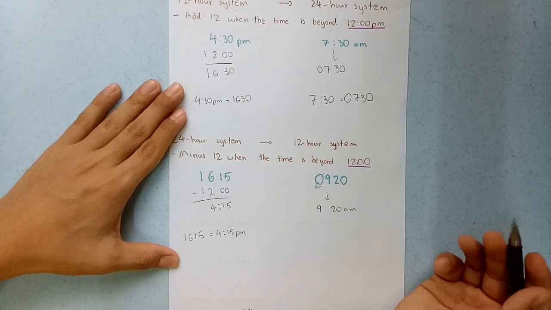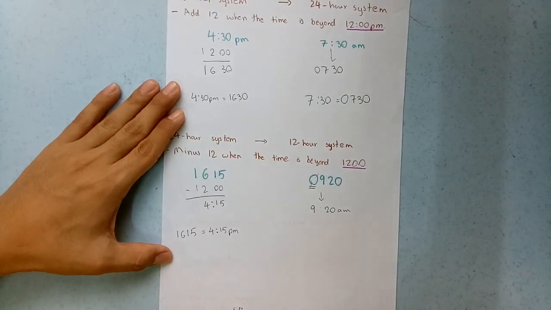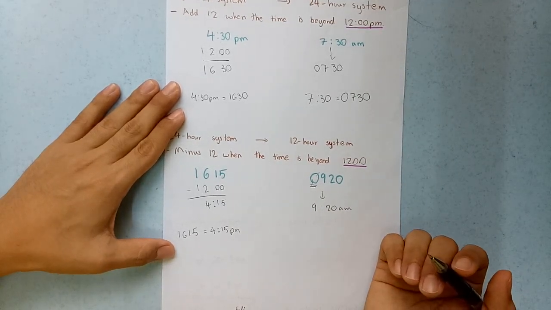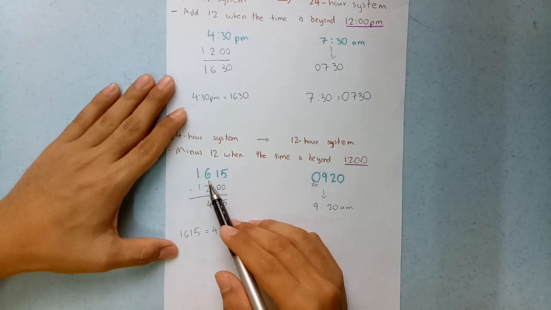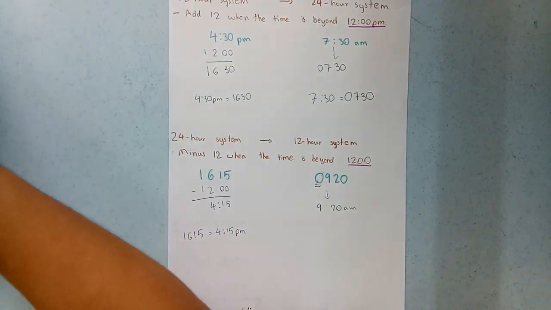So it's the same. If you see 0 in front, it is definitely AM. Alright, just go for it. If they have beyond 12, then you must know that you must minus 12. Understand? Alright, okay, we will go to more examples.